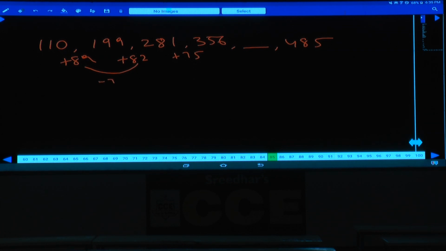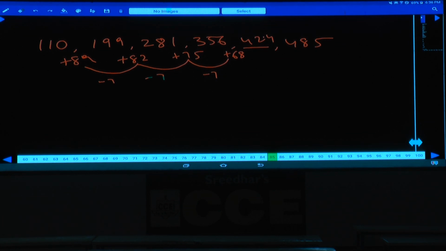Minus 7. Next 82 and 75, the difference is minus 7. 75 minus 7 is so much? 68. Hence 356 plus 68. Then tell me what is your answer here? 424. Now 424 is the number. As you have multiplied the numbers with 10, now we should divide this by 10. Hence 42.4. 42.4 it is given in choice 4.